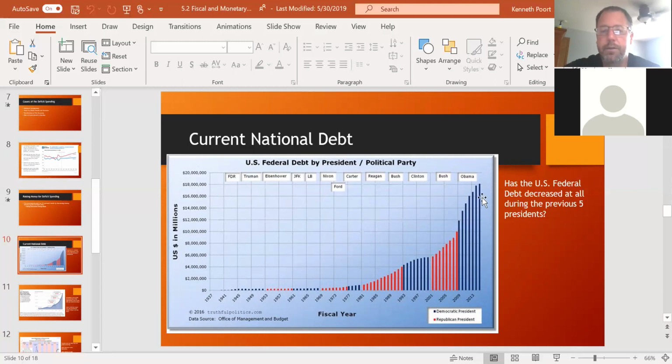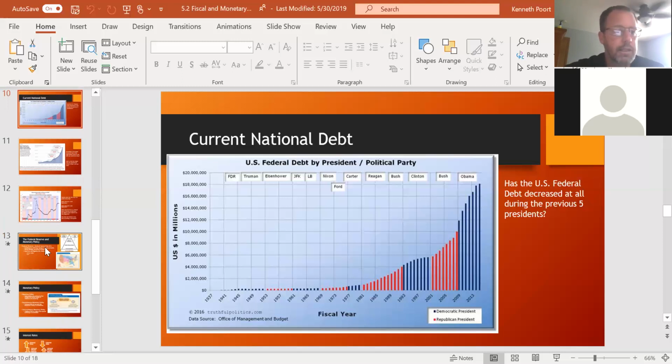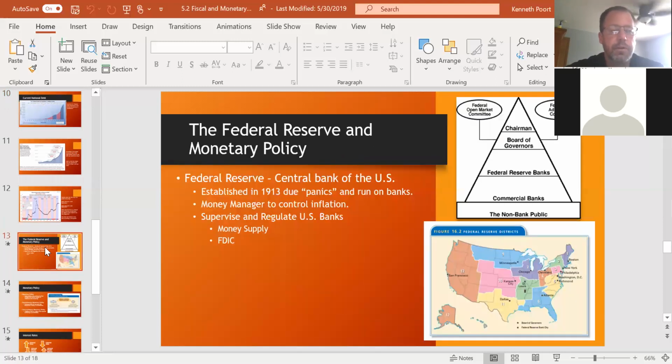And then during the Great Recession in the era of President Obama, you saw it go up from about $10 to $19 trillion. So it went up $4 trillion with President Bush, $9 trillion with President Obama, and now it's at least up, I think, $4 trillion right now under President Trump. So we'll see what those numbers look like at the end of his presidency. This is just showing you the outlook over the last handful of years as far as what our national debt is doing. Okay, so that's the main thing I'd like to show you guys with fiscal policy.